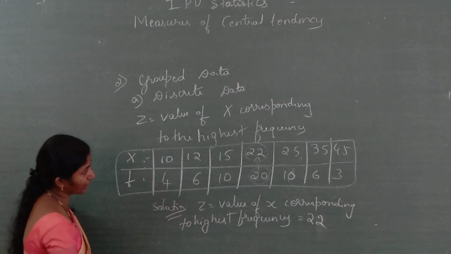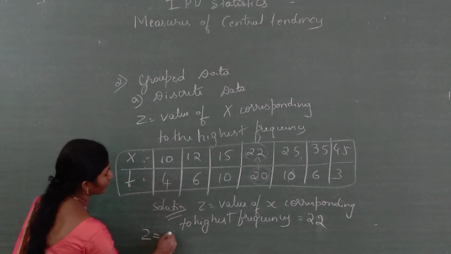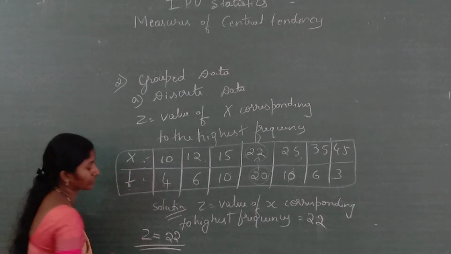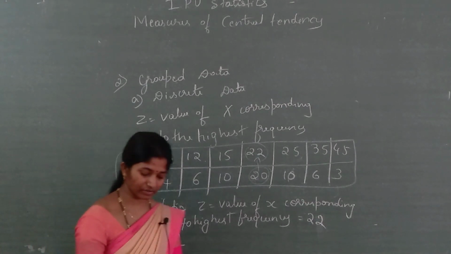Therefore, we can write that Z is equal to 22. Answer 22 is the answer.